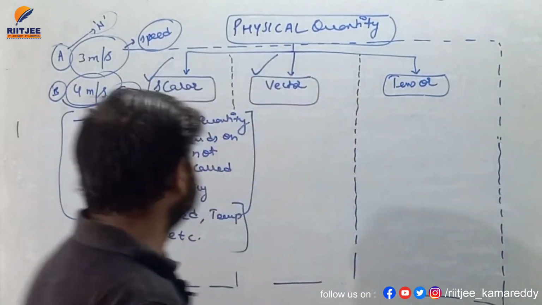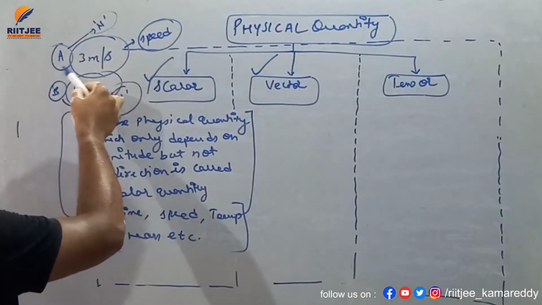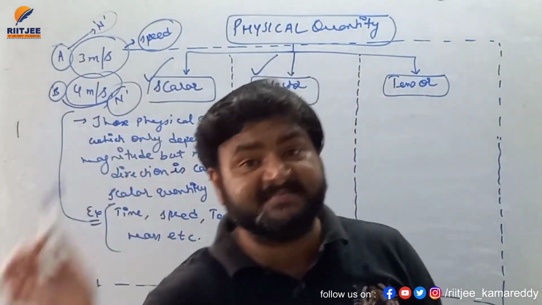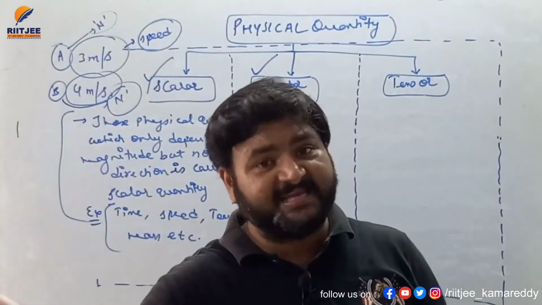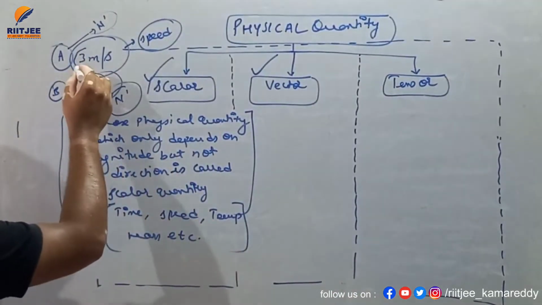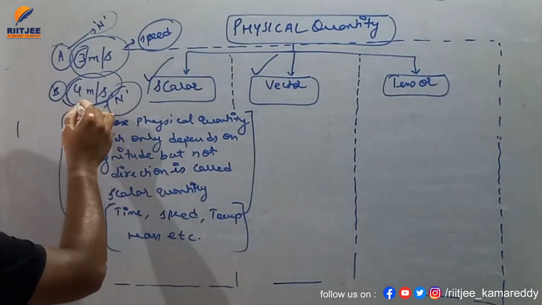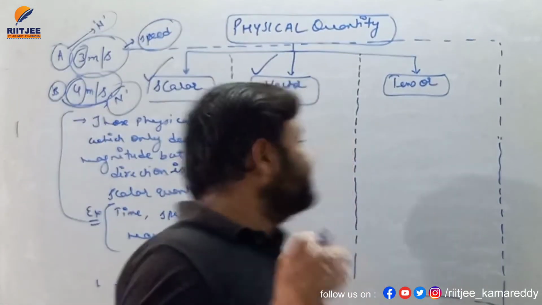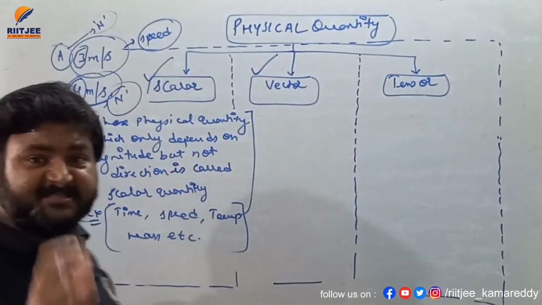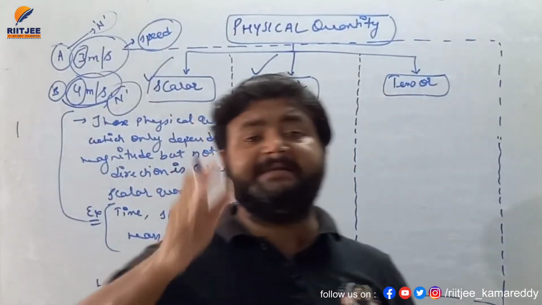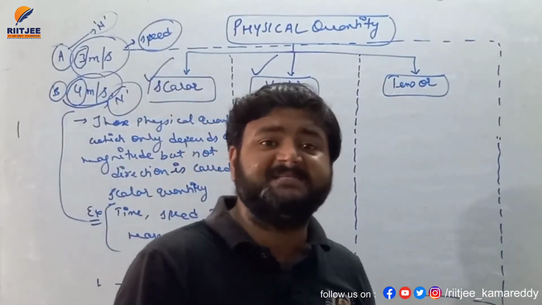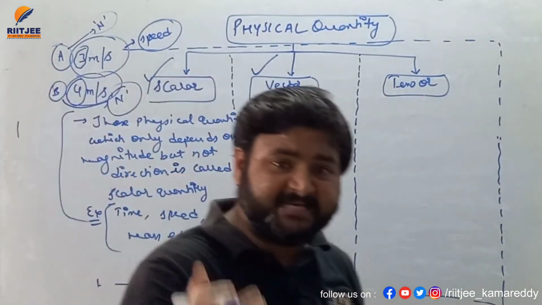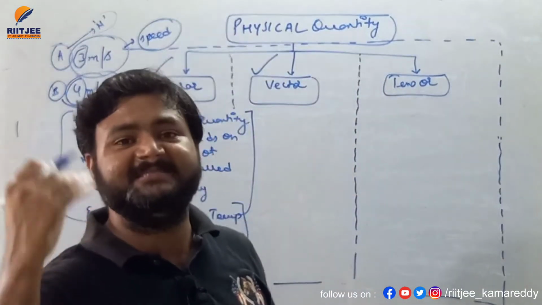So what we'll see here, the speed of the particle at A and the speed of the particle at B, the direction is the same. But at point A the magnitude of speed is 3 and at point B the magnitude of speed is 4. So in this situation we know that speed is a scalar quantity and speed depends on magnitude, it does not depend on direction. Then we will say, my dear student, that in this case the magnitude of speed changes, hence we will say the speed is changing.